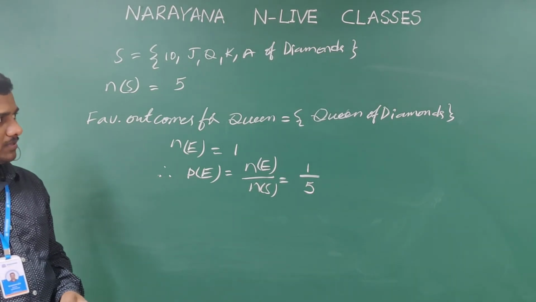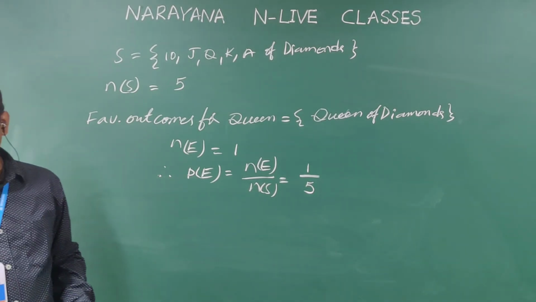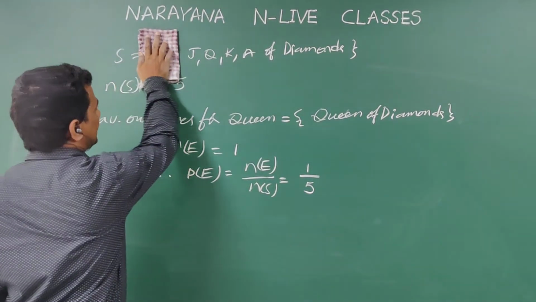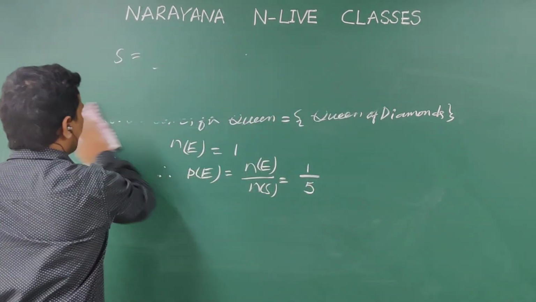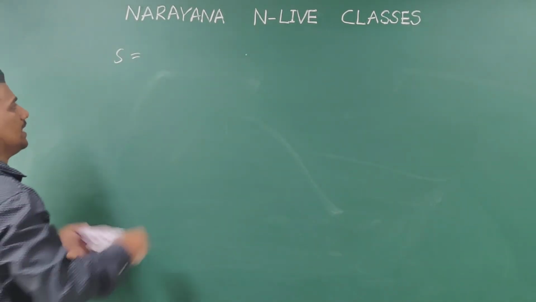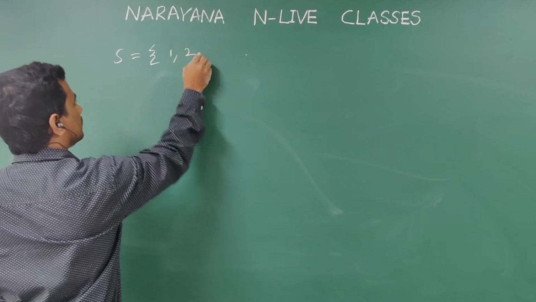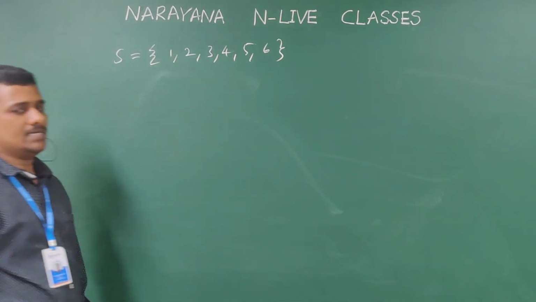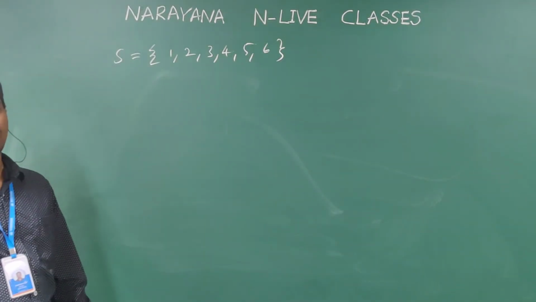Now coming to the next problem, the fourth question. When we throw a die, what is the probability of getting an odd prime number? The question is based on a single die. The sample space is the number shown by the die: 1, 2, 3, 4, 5, 6. These are the possible outcomes in case of a single die.